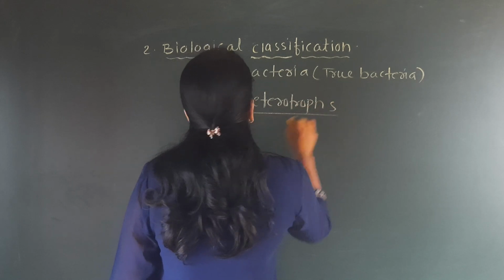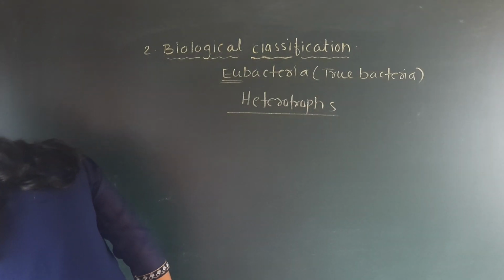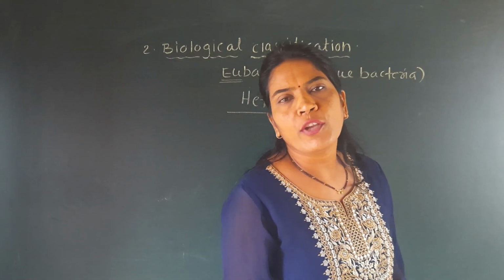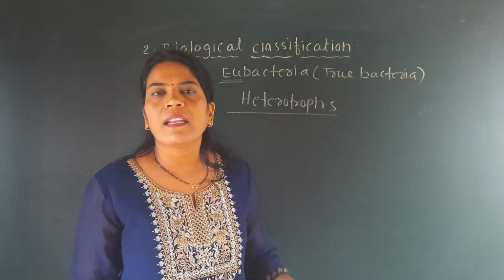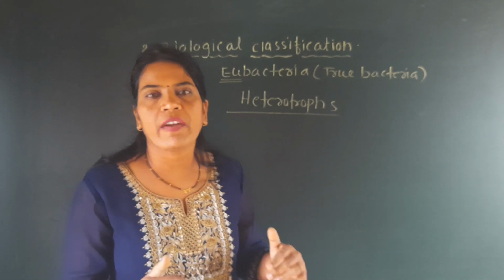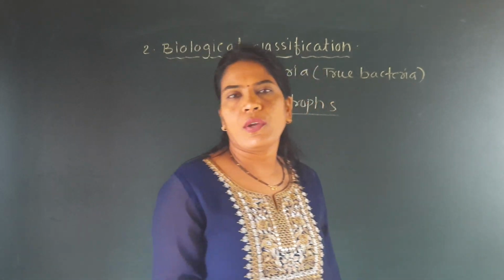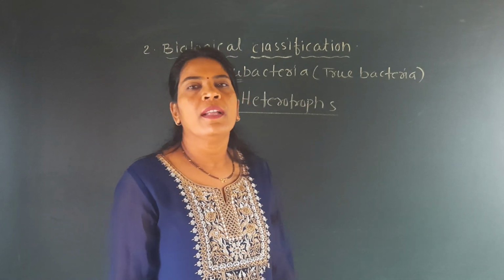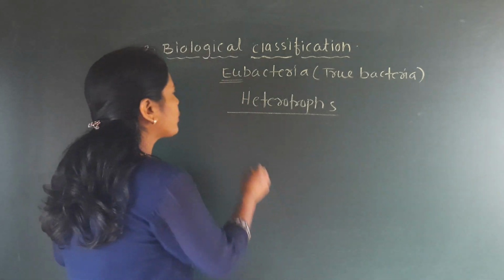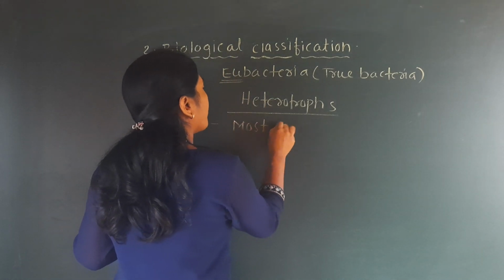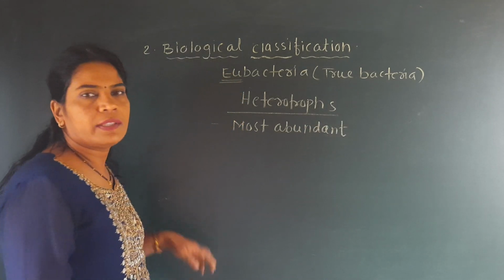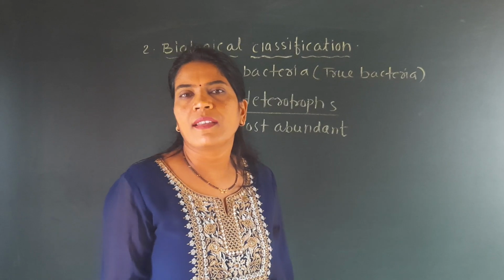So the next point is the heterotrophs. Hetero and trophs, these are two words. Then what is meant by heterotrophs? Hetero means dependent, and trophs means food. For their food requirement, they always depend on other organisms. They cannot prepare their food. That is why they are called heterotrophs. And they are the most abundant organisms, meaning they are more than the autotrophs.